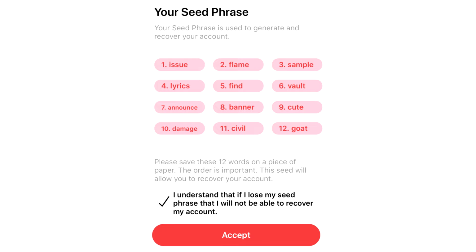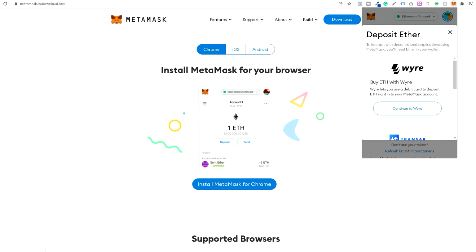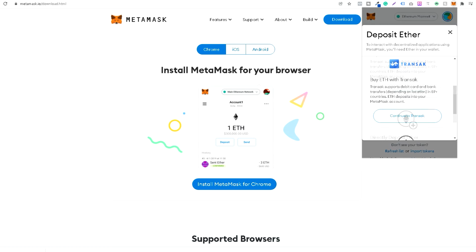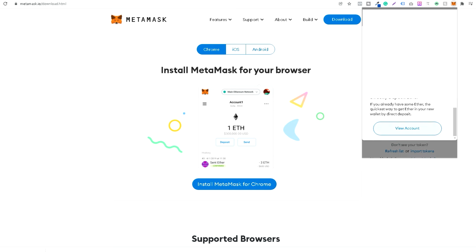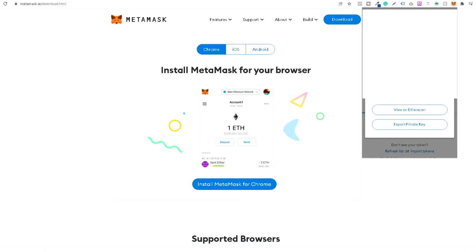Then you want to put in Ethereum and click the buy button and you will have more options. The first two options are where you buy Ethereum directly with the help of your credit card, and the third option is to transfer the Ethereum directly if you have it in a wallet. When you click view account, your address to which you need to transfer Ethereum will appear. These are the basics of cryptocurrency, so in this video we will not go into how to transfer Ethereum from your wallet to another wallet or directly from an exchange office.